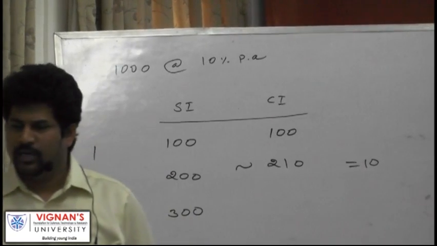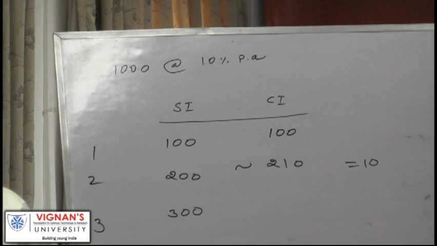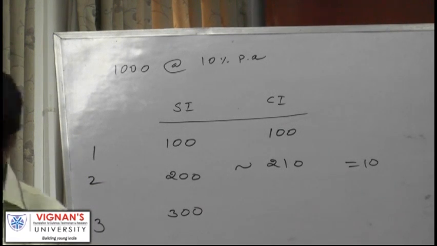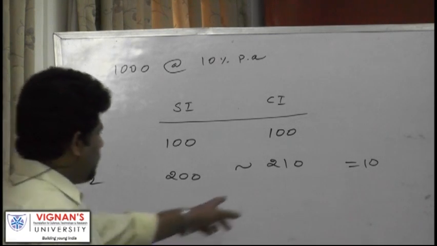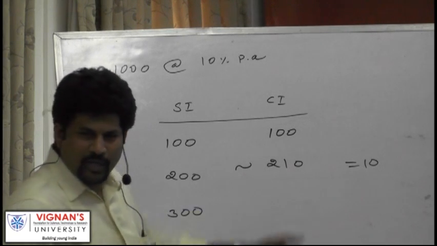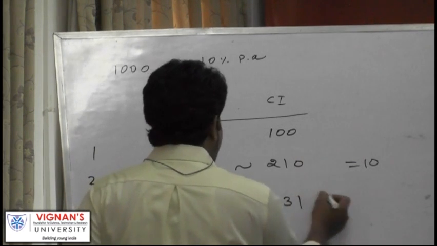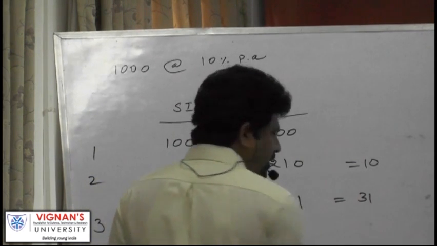So 100 plus 10% of 210 is 21 rupees. 100 plus 21, 121 rupees you have to pay for the third year. Previous interest was 210. 210 plus 121, 331. So what is the difference here? 31 rupees.